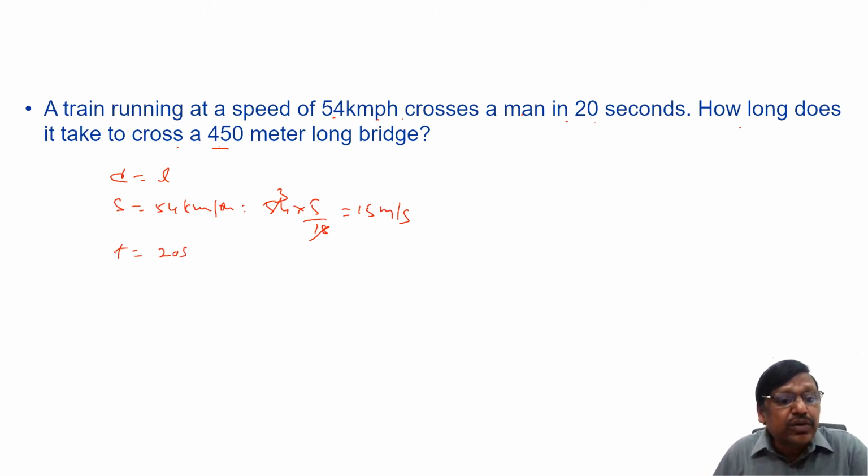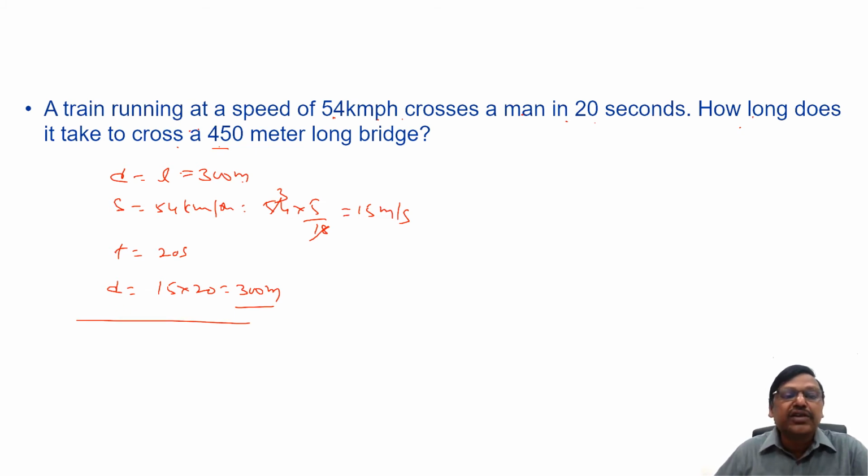You know the speed, you know the time. Distance is equal to speed into time. So 15 into 20, 300 meters is the distance. But distance is nothing but the length of the train. So the length of the train is 300 meters. Now, if you look at the question, how long does it take to cross a 450-meter long bridge? When a train crosses a bridge, the distance it travels is length of the train plus length of the bridge.